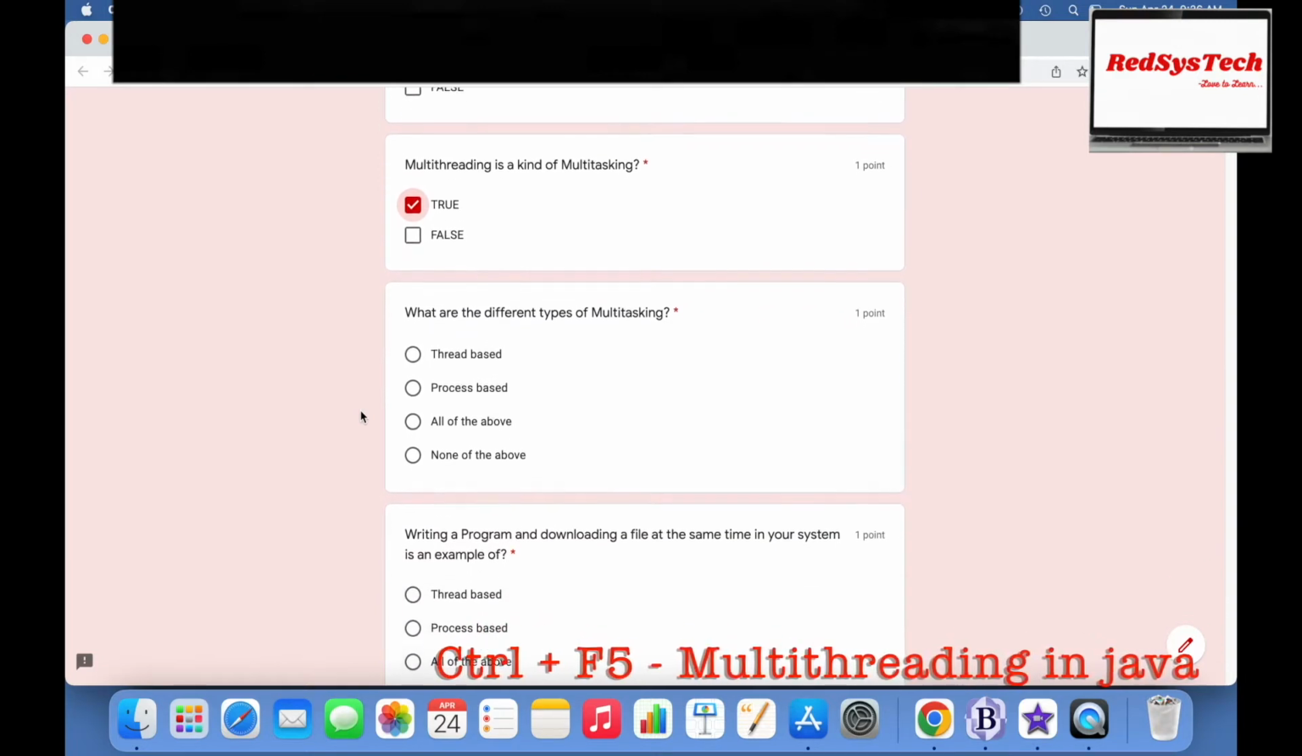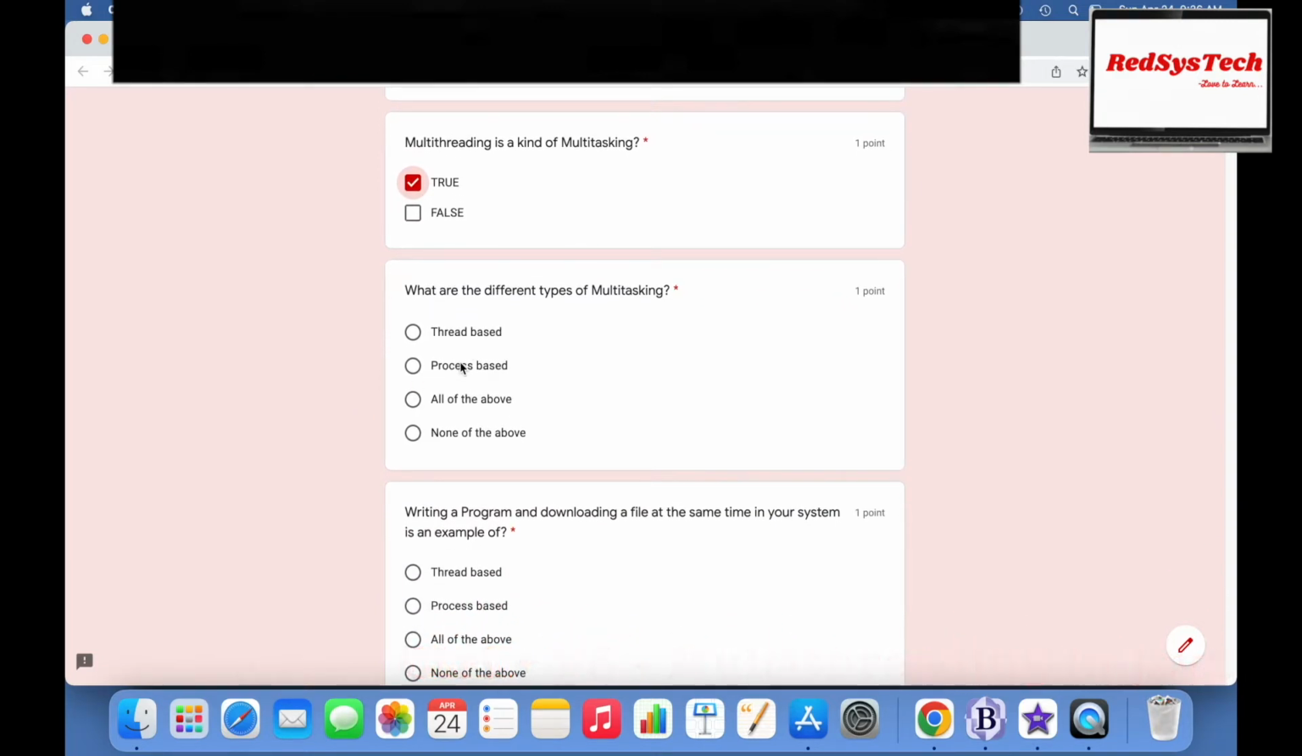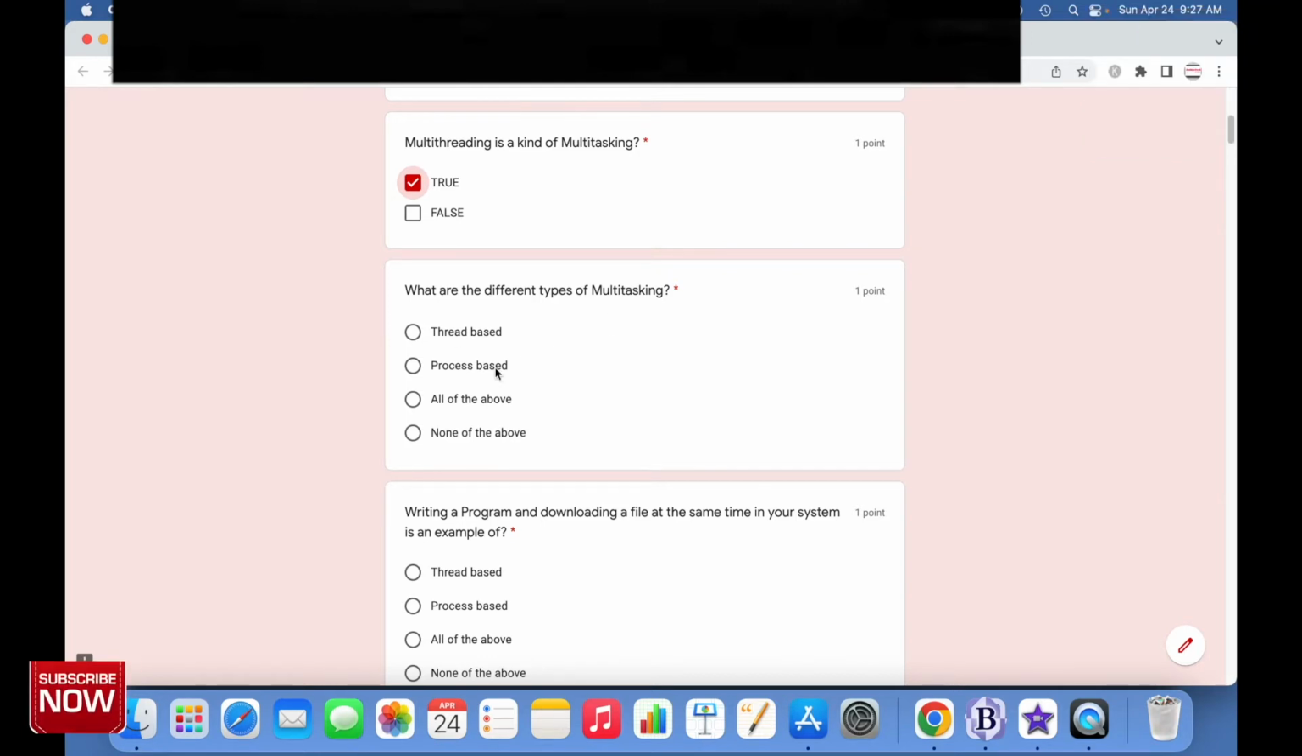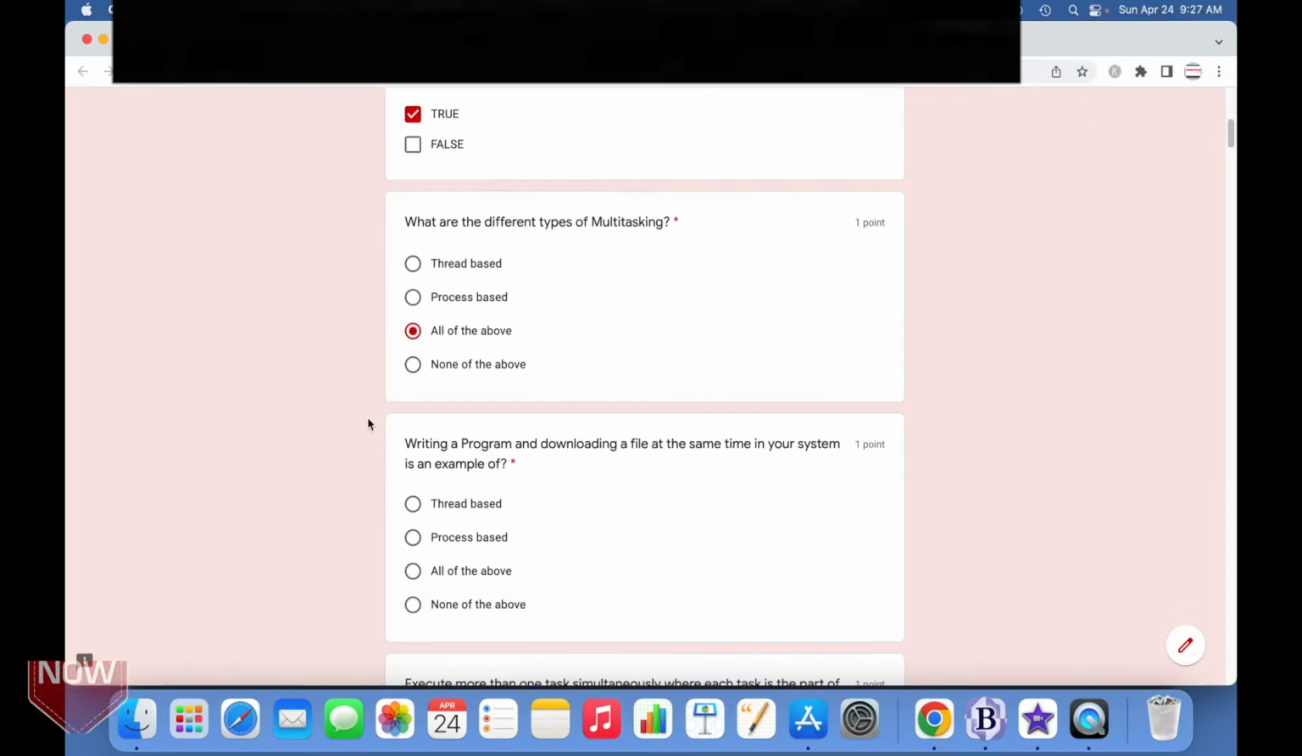What are the different types of multitasking we have? Thread-based, process-based, all of the above, none of the above. Yes, we have thread-based as well as process-based. Multitasking is divided into two types, thread-based and process-based. So all of the above.